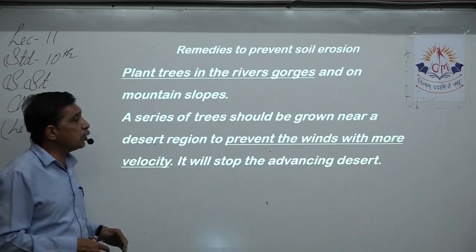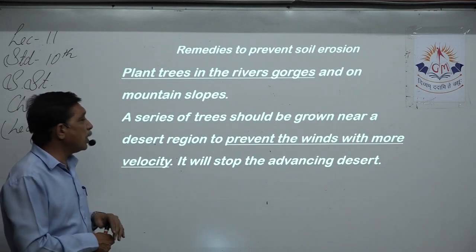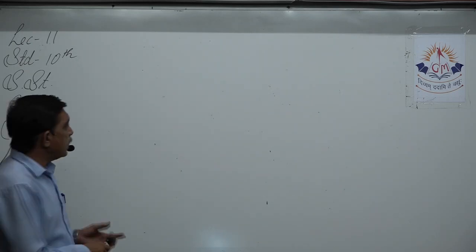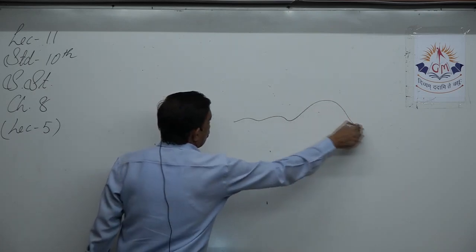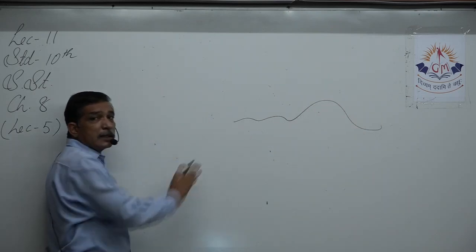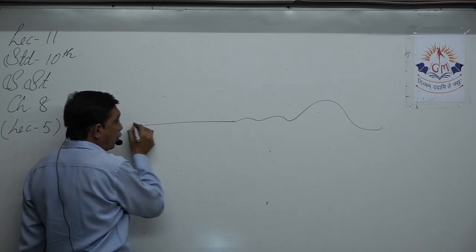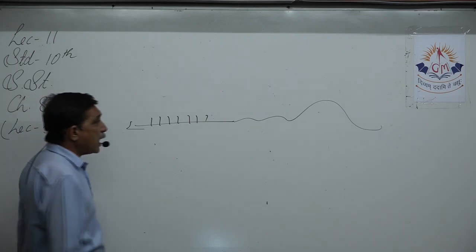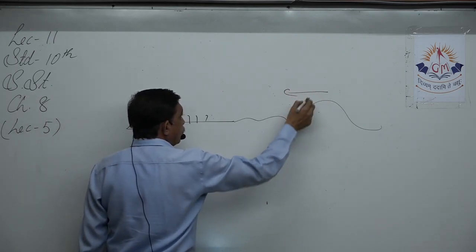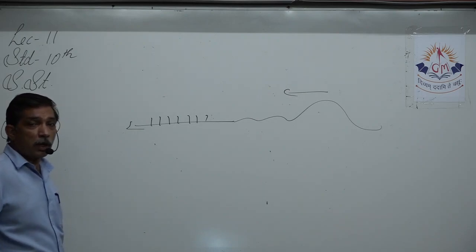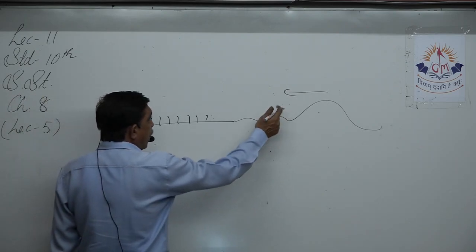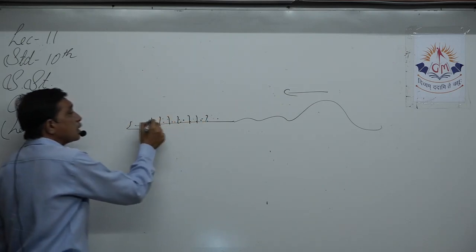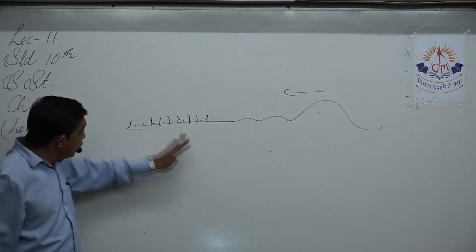A series of trees should be grown near a desert region to prevent winds with high velocity. It's a very important point. How does that happen? For example, this is the desert. Complete sand is there, but here very rich fertile soil is there where we have crops. Sand particles blow with the wind, because high velocity winds are in the desert. So sand particles come and accumulate over here, which reduces the fertility of the soil.